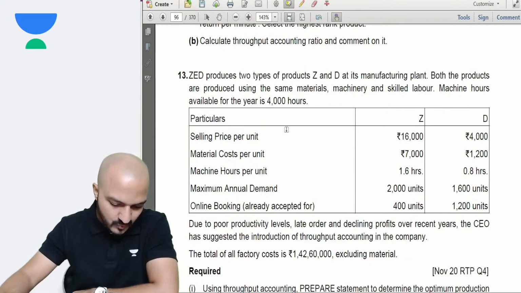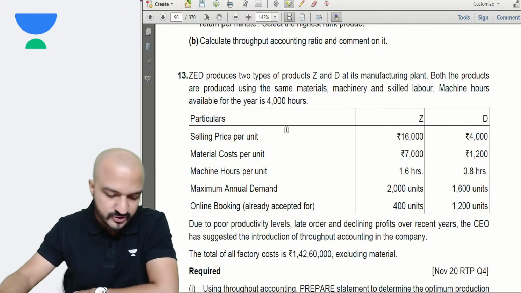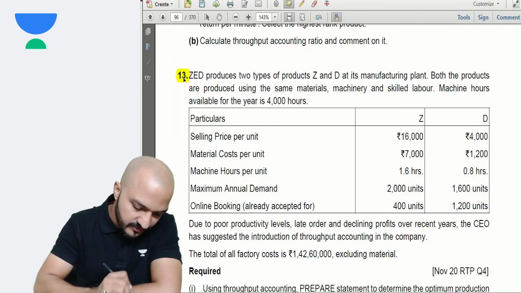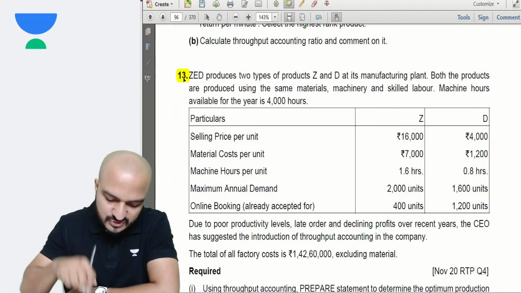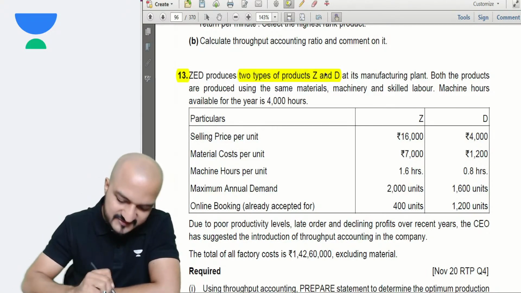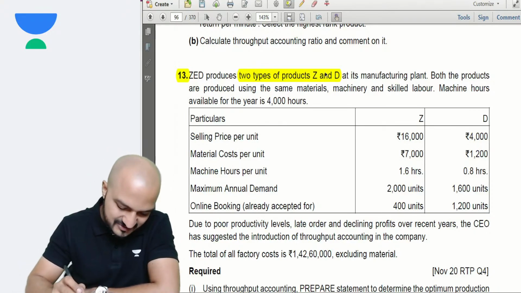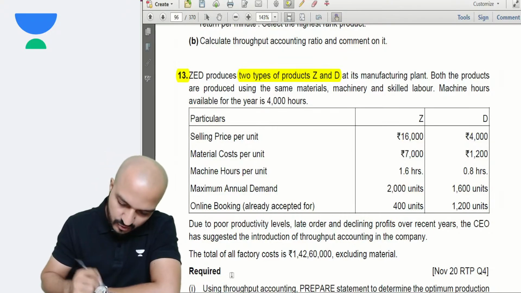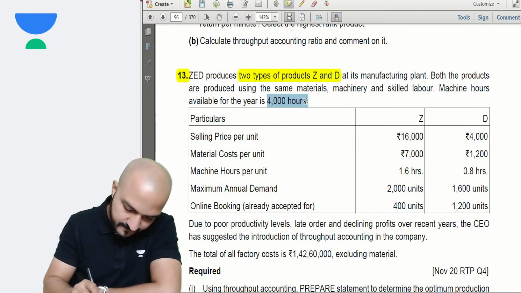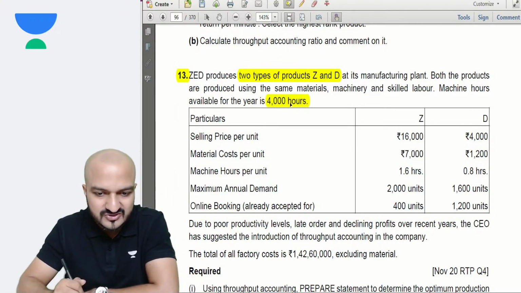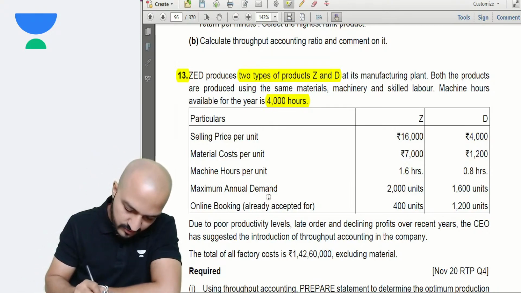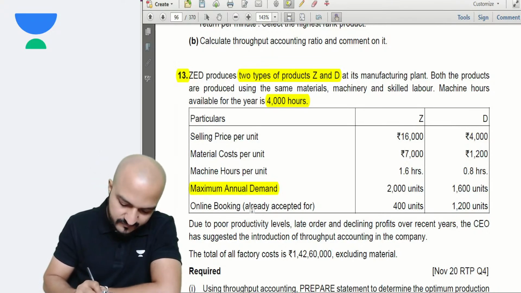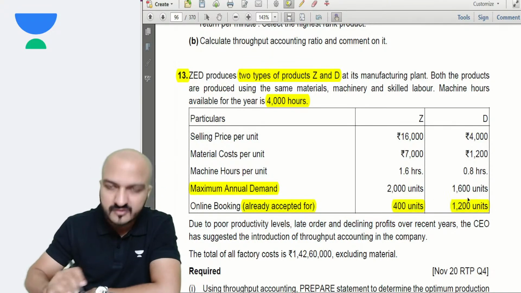There was a classwork question which we have already discussed in class. That was question number 13 in my book. This question had two types of products, and for both products you were given selling price, material, so contribution you can get. Your hours were limited. Key factor was there, that is 4,000 hours, and you had been given some annual demand, and you had already accepted some minimum demand in every product.